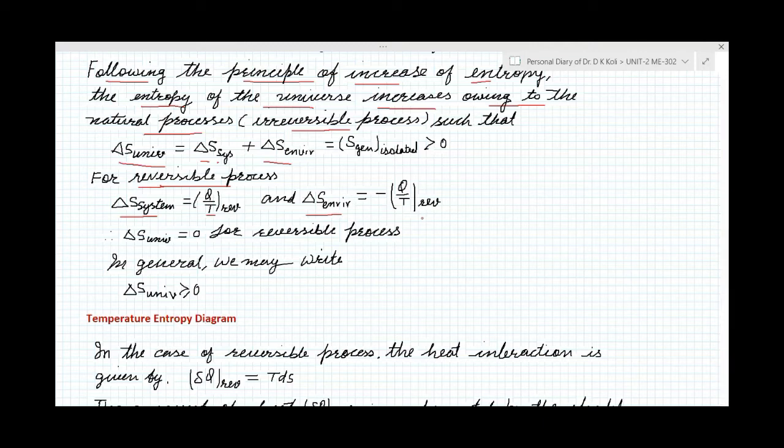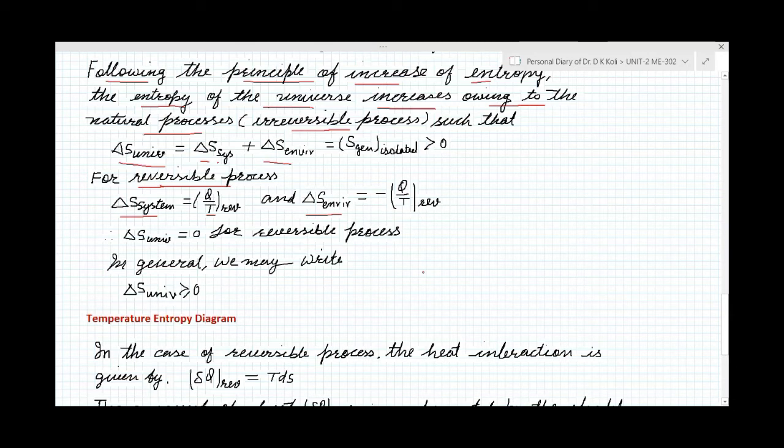If the system is rejecting heat to the surrounding, the heat is negative for the system, and at the same time the surrounding is receiving heat, so it is taken as positive. Similarly, if the system is receiving heat, the surrounding will lose heat. Both have opposite nature.